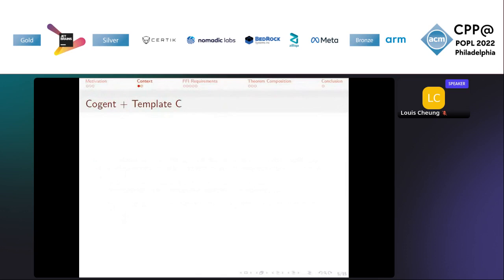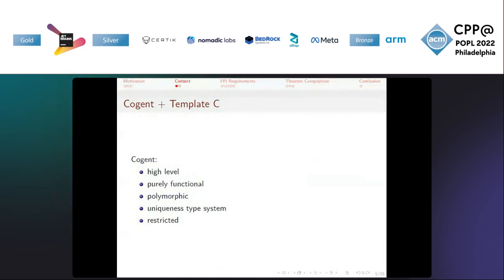Now for some context. Cogent is a high-level language that is purely functional and supports polymorphism. It utilizes a uniqueness type system to guarantee memory safety and allow for destructive updates of heap objects by enforcing that mutable heap objects only have one active pointer at any one time. Cogent is purposefully restricted. For example, it lacks recursion to enforce totality. To overcome these restrictions, programmers can import functions and data structures through Cogent's foreign function interface.